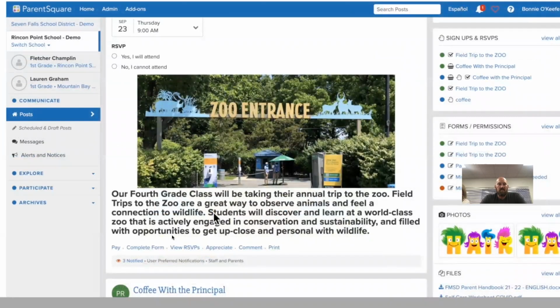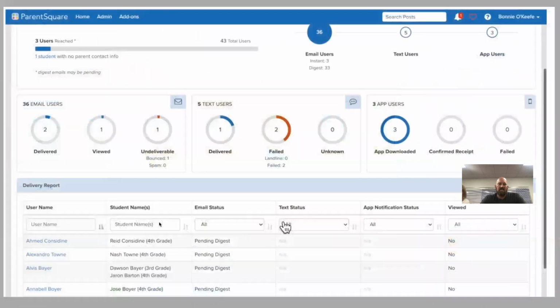Another cool thing about ParentSquare that I want to point out is on this post that we've made, if you'll notice right down here, there's a little eyeball and it says 3 notified. If I click on that link that says notified, it's going to take me to a screen that looks like this, and it's going to show me all of the people that it has been sent to and how they are consuming it. I do want to talk for a moment about digest.